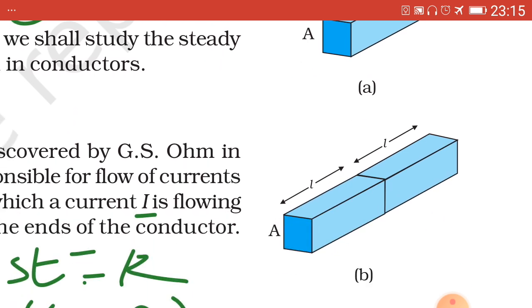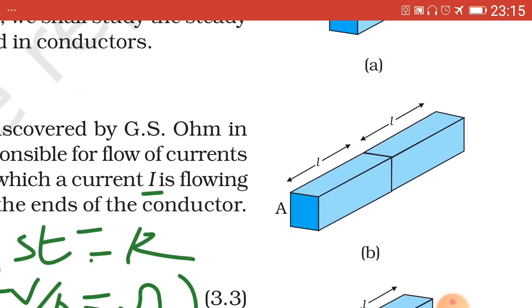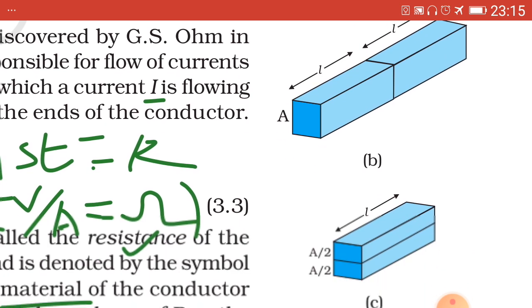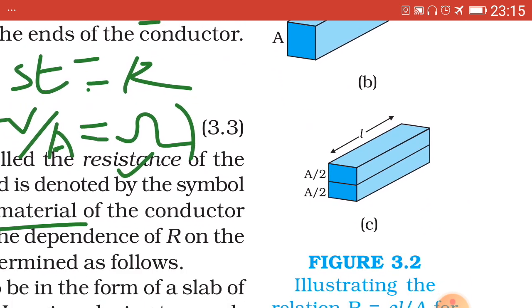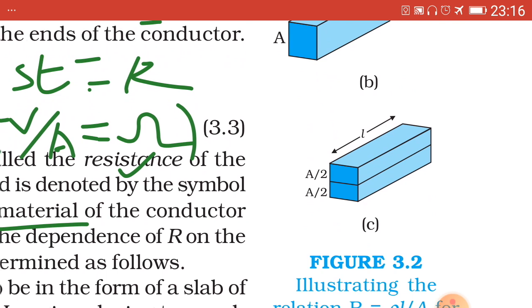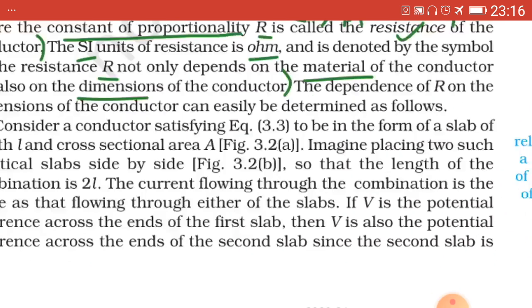In the B part, two identical slabs placed together each of length L, capital A cross sectional area, and in the last figure C, one slab placed over the other slab, that is the slab is cut lengthwise from the middle of the cross sectional area, each area of each slab being A by 2 and A by 2 respectively. Now we see the description.